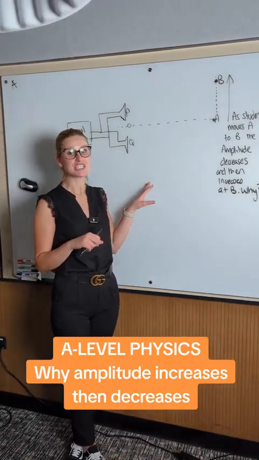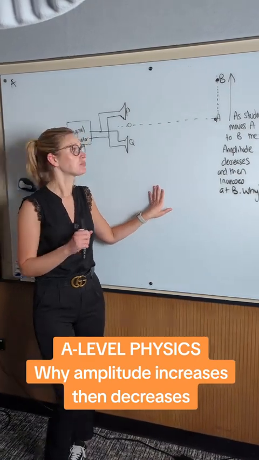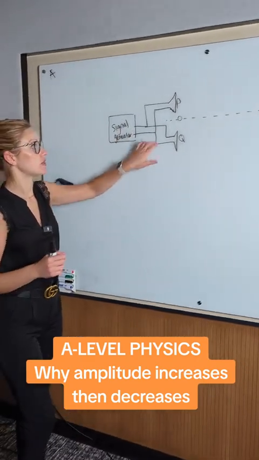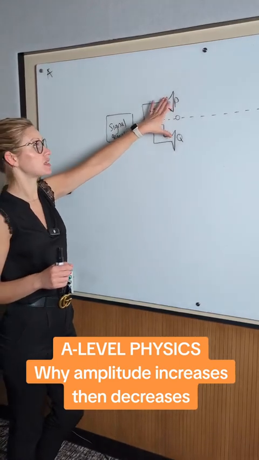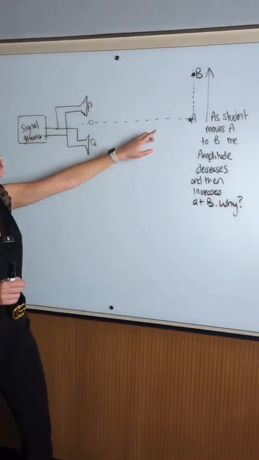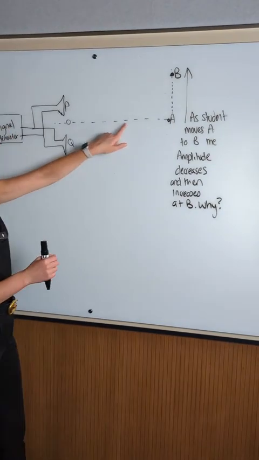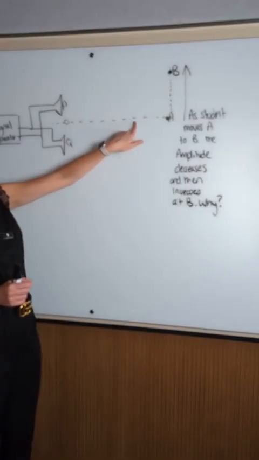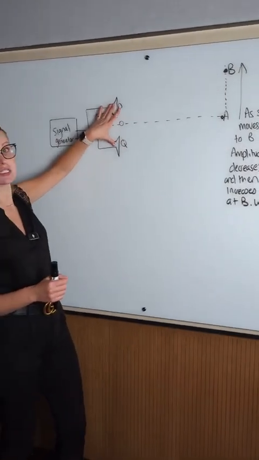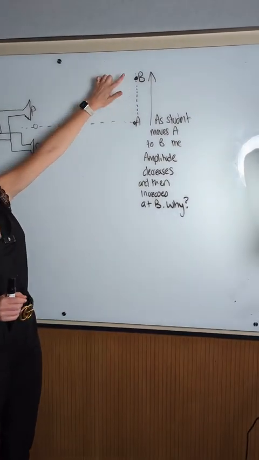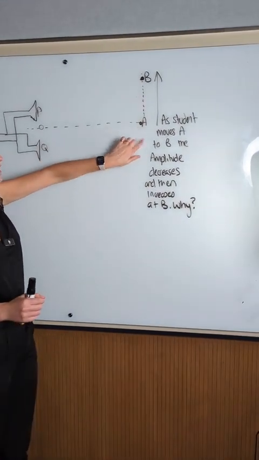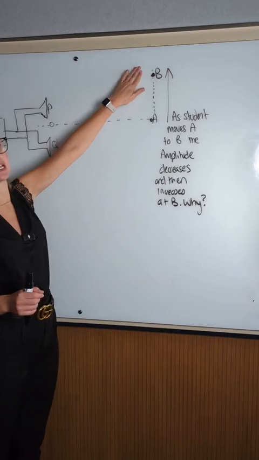So today we're going to look at interference of sound waves, okay? What this question was talking about is that we have two loudspeakers and they're both going to emit sound waves, and the student starts at position A, which is equidistant. It's along the midpoint line between the two loudspeakers, and as they move from point A to point B, it told us the amplitude starts to decrease and then increase again.